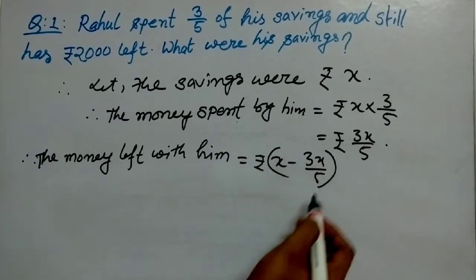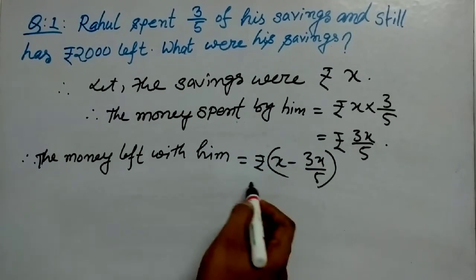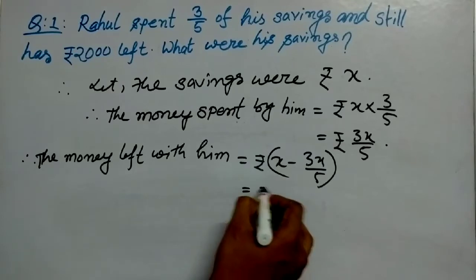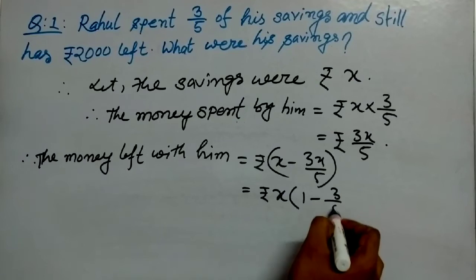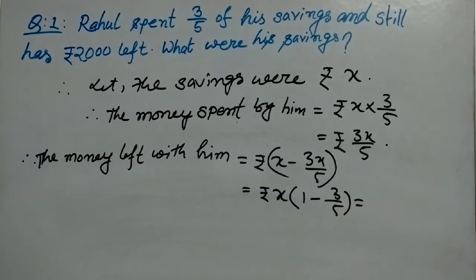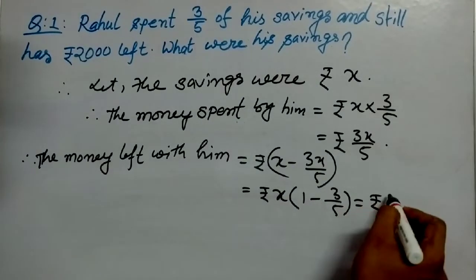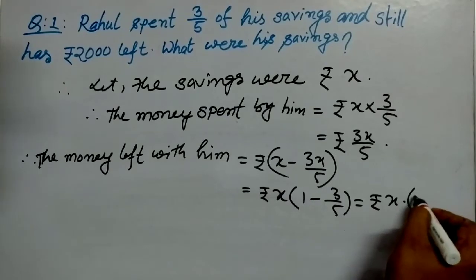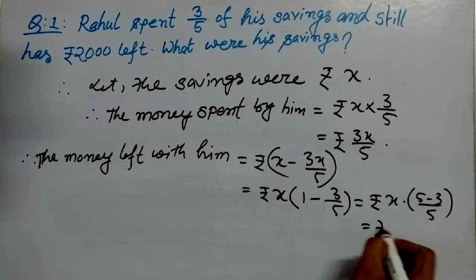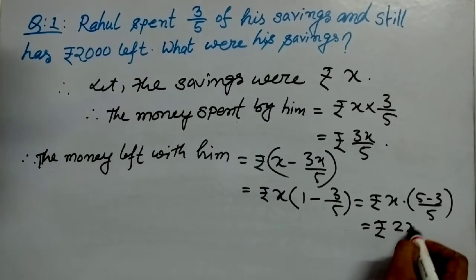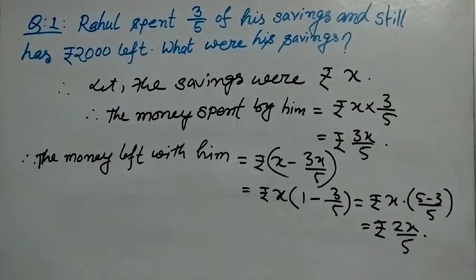So this is the money spent by him and this was the money that was with him. That is equal to X into, we can take X as common, 1 minus 3 by 5. So let us write X into 5 minus 3 by 5, that equals rupees 2x by 5. So this is the money left with him.